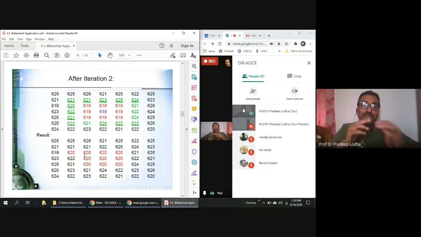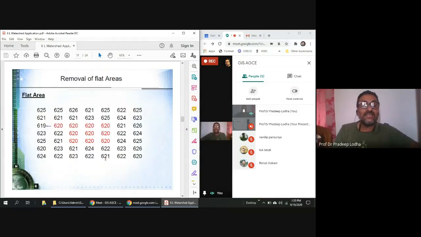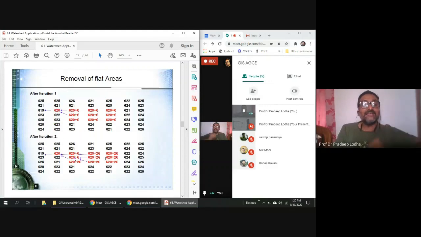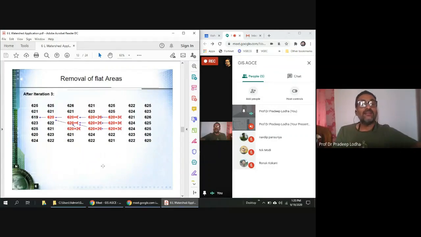So in the algorithm, we increase all these RLs by a certain amount called delta: 620 plus delta, then 620 plus double delta, and then this water is moving. This is becoming a flow direction. In this way, we are removing the sink which has been created because of the wrong entry of data, wrong extraction of data, you keep in mind. And this removal of flat areas is also taking place.